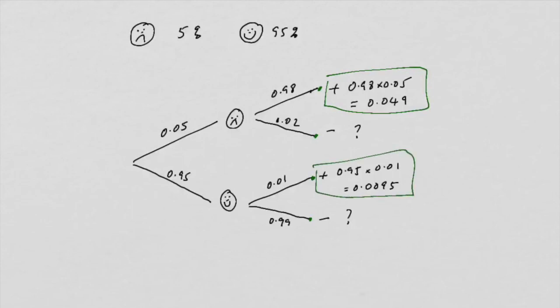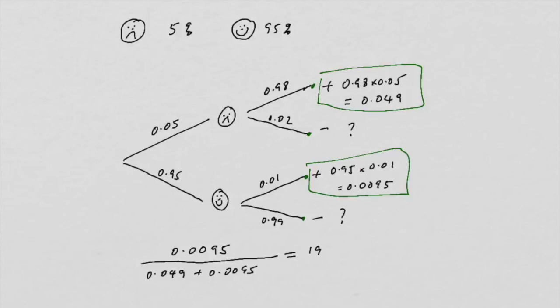And so within that space, false positives are 0.0095, and overall there are 0.049 plus 0.0095, and when we pop that into the calculator, that gives us 19 over 117, which as a percentage is about 16.2%.